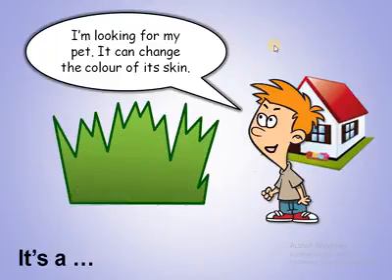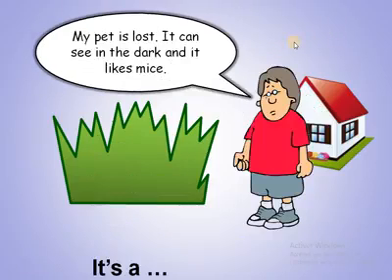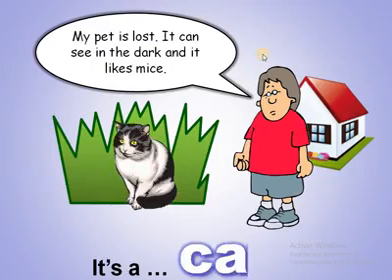I'm looking for my pet. It can change the color of its skin. So this pet changes color of its skin. Chameleon. A chameleon, yes, exactly, a chameleon. Next one, my pet is lost. It can see in the dark and it likes mice. Mice is the plural of mouse, and this pet can see in the dark. So which pet is it? Cat. A cat.